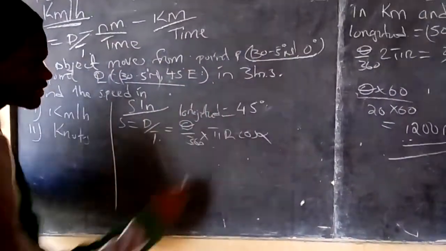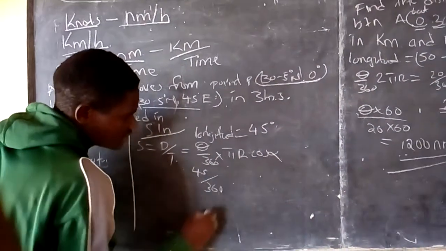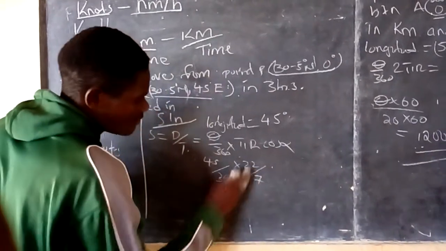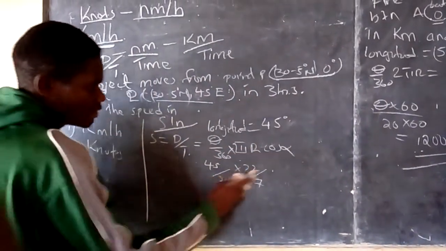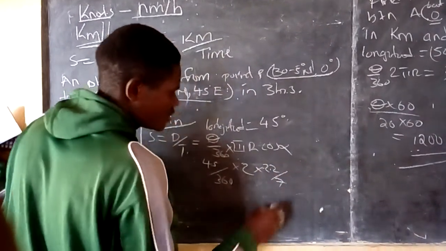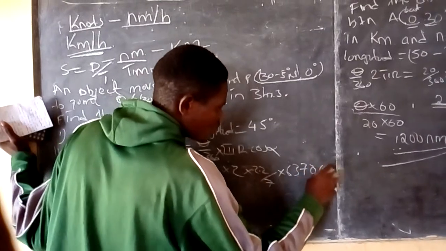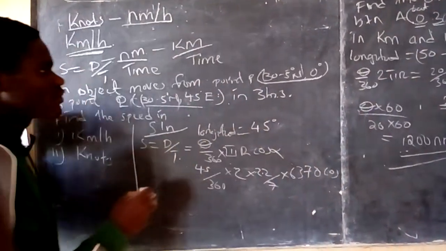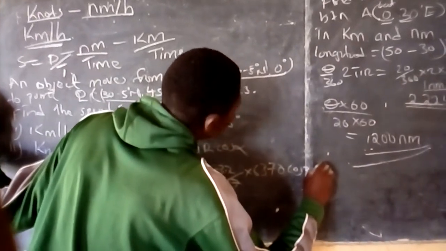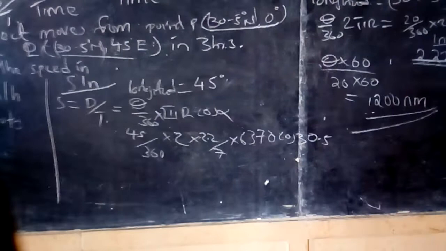Theta is the difference, which is 45, over 360 times 2 times 22 over 7 times 6370 times cos alpha, the constant angle, which is 30.5.